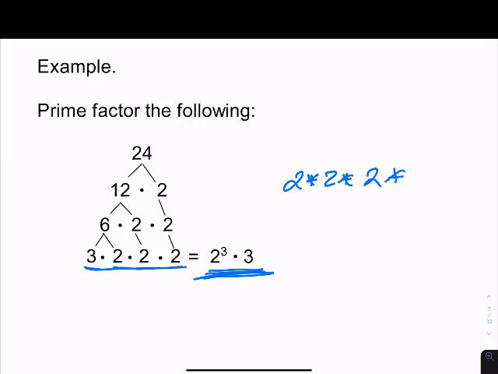Times 2, times 3. And that's how you would write it, no spaces. That's how you're going to be typing it into the form. So let's see if we can try another one.